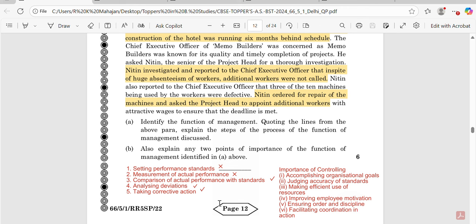And question 6 marks should be attempted in about 200 words in total. So in the first part, we have to identify and explain the function. For the identification, half mark may be kept for the identification and half mark may be kept for the explanation. And then 3 marks may be reserved for identification of the step and then explanation. So this way the answer can be written.